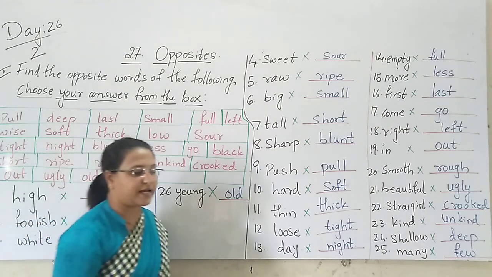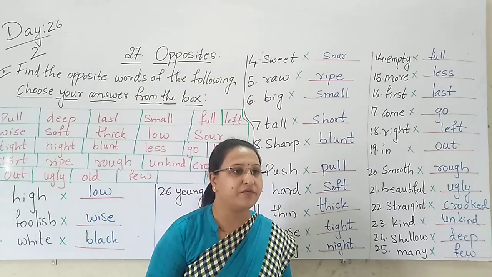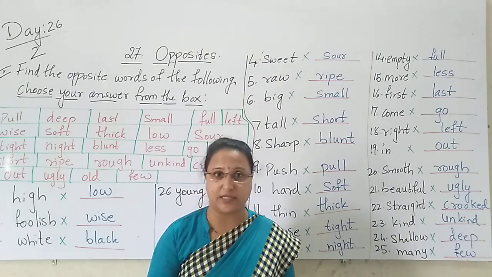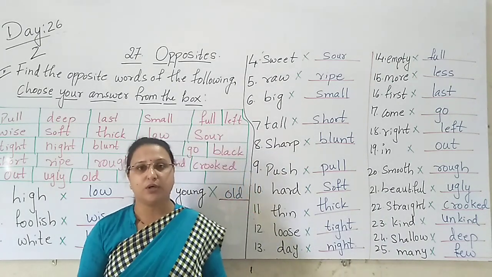These are called as what? Opposite words which do not match each other. They are totally different. They are totally opposite to each other.